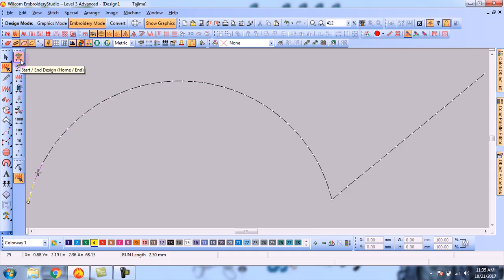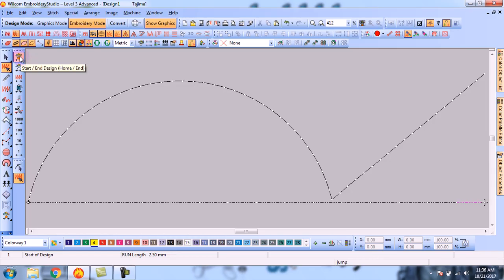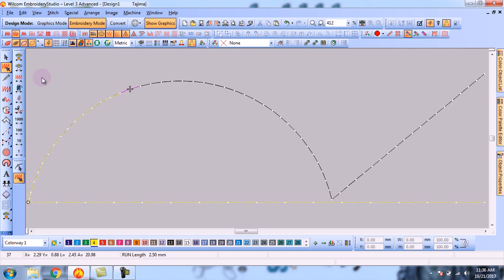You can also do it by pressing left click on this tool, the start or end tool. First you have to turn off the true view, then you will press left click here, or you can also turn off the traveling by using any traveling tool. For example, you can press left click on the travel by function tool, so all the traveling has turned off. Okay, all the traveling has turned off. So now when you do this, it will be none.